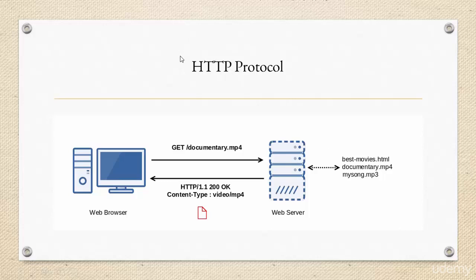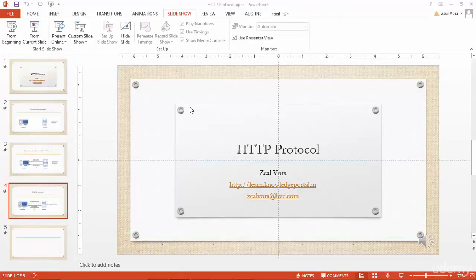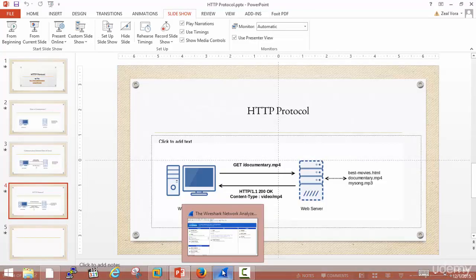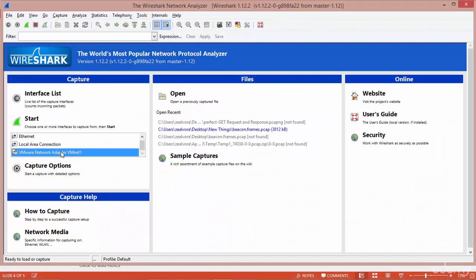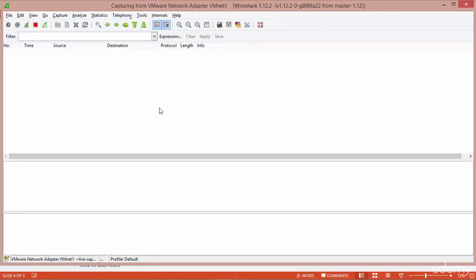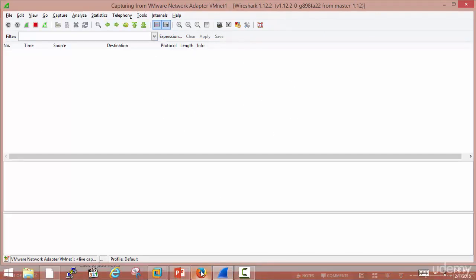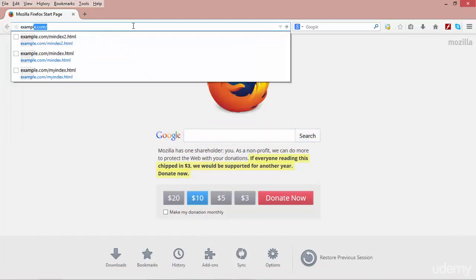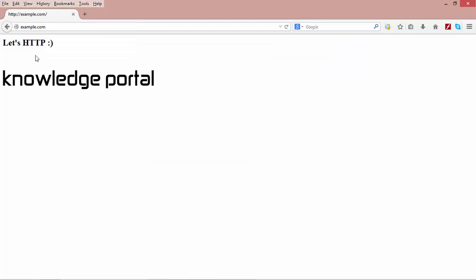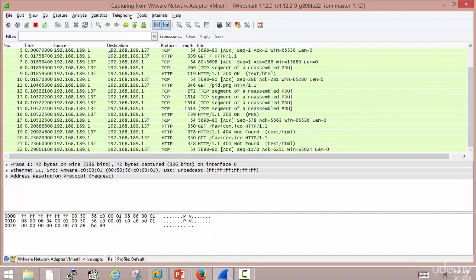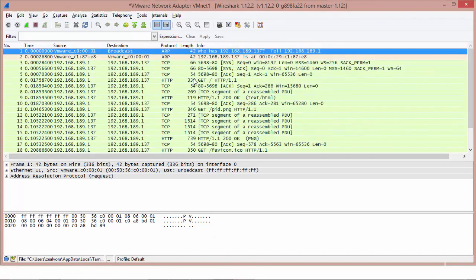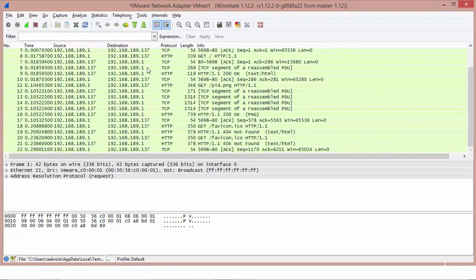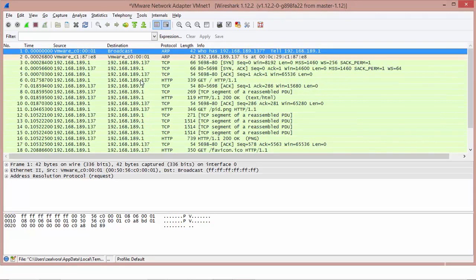Let me give you an example of how exactly this works behind the scenes. I'll open up Wireshark and start the packet capture. Currently there are no packets flowing. I'll type example.com, and here you see a basic web page loads. And if we look in Wireshark, there are a lot of packets that have been captured. Let's analyze a few of them.